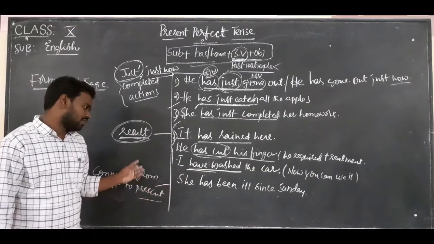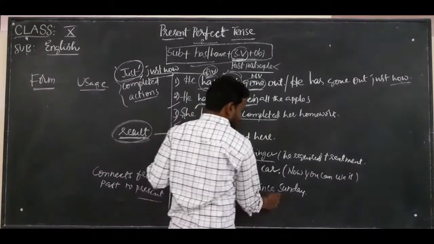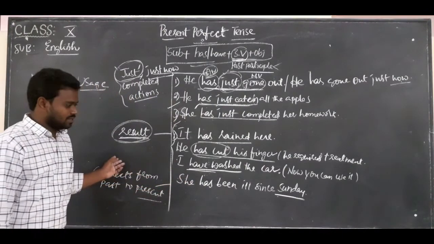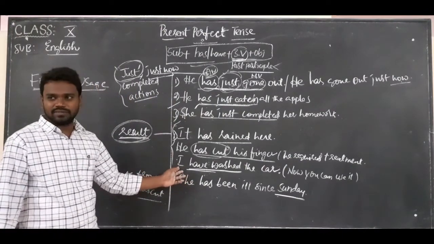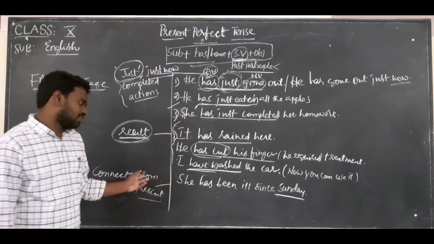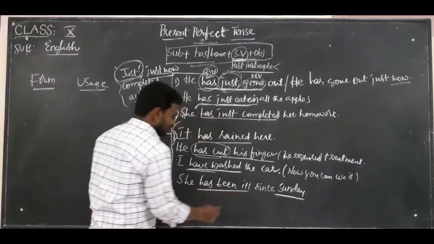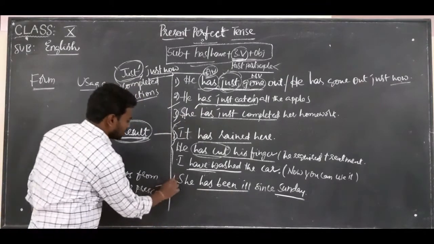Understand? So actually, when she was affected on Sunday, still she is ill. Understand? She is ill.